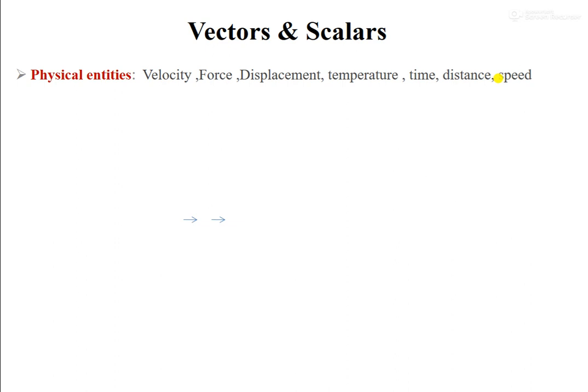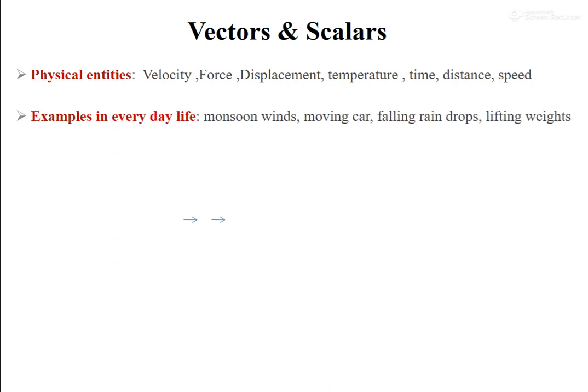So what we are saying finally in these concepts is that we are dealing with different entities like velocity, force, displacement, temperature. Some of them have some magnitude as well as direction, but some things do not have any direction, only magnitude. So we can differentiate two things: some things which have a magnitude and direction, and some things which don't have any direction but only magnitude.